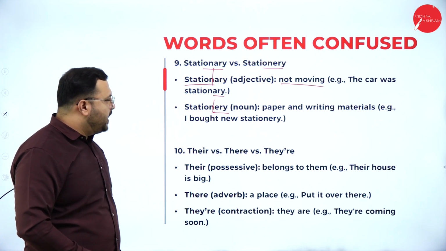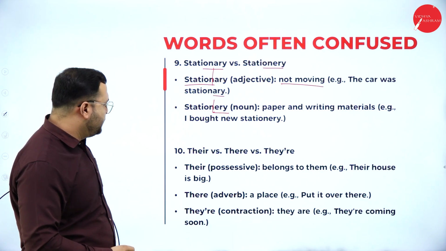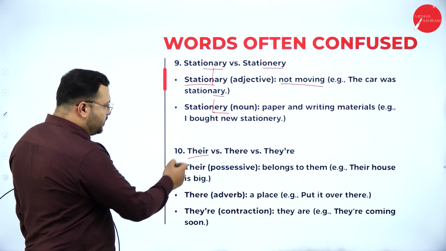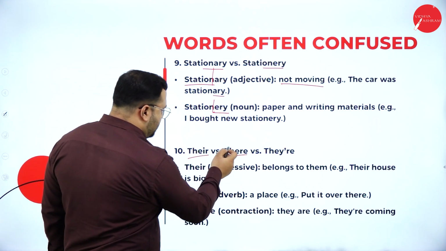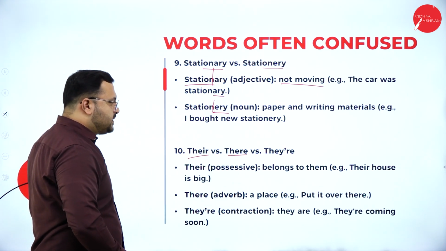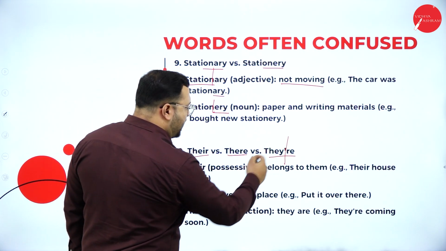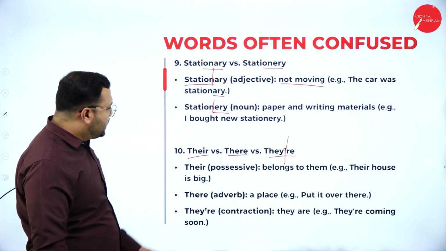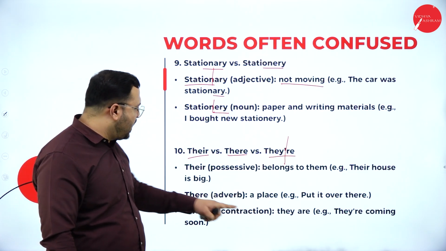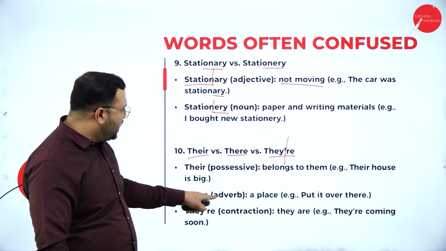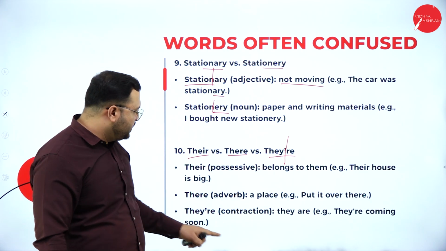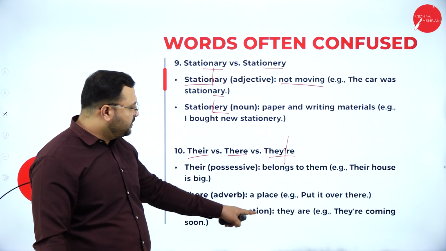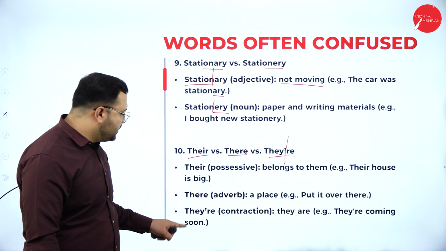Next, there, their and they're. There is an adverb, a place. Their is possessive, belongs to them. Their house is big. There, adverb, a place, put it over there. They're is a contraction, that means they are. They're coming soon.